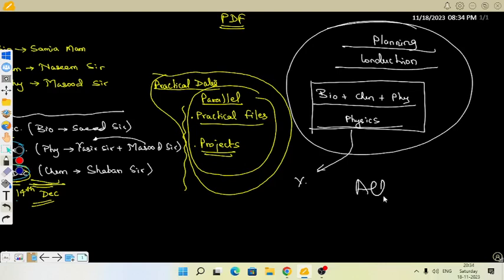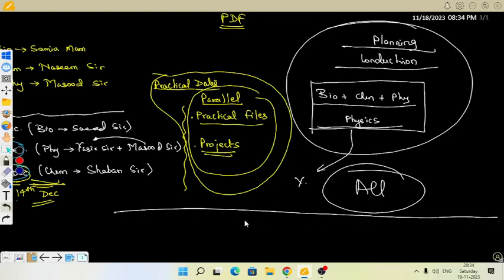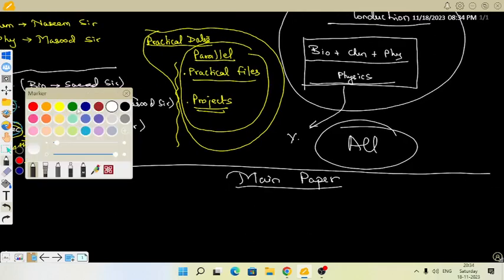We will make all possible arrangements, like for example reagents, meaning chemicals, to be packed in packets, beakers if required, and if I'm talking about bio, whatever samples are required, along with the main paper. This is very important, along with the main paper that will be there.